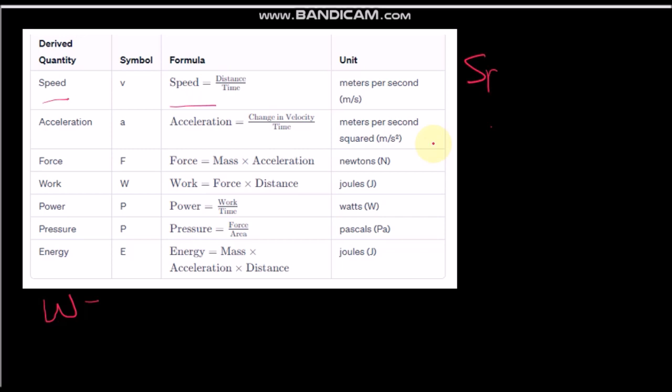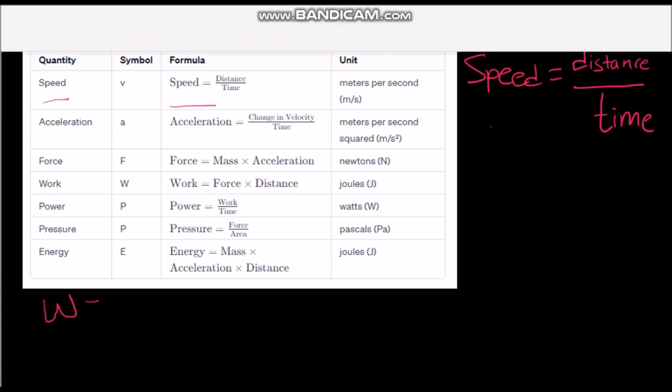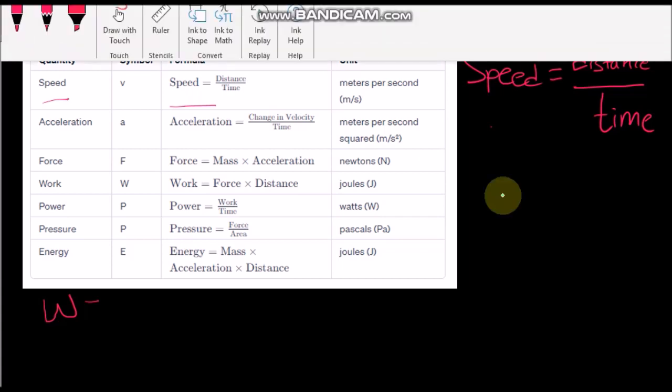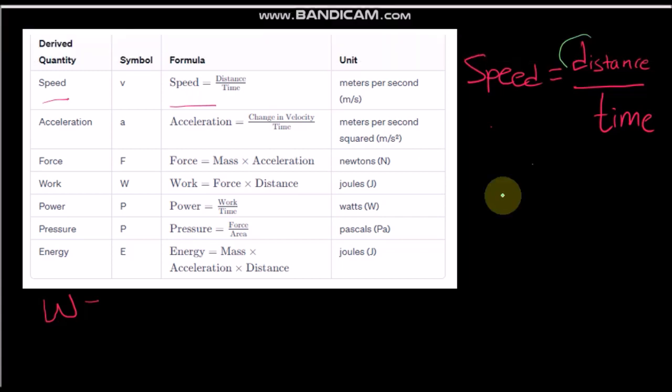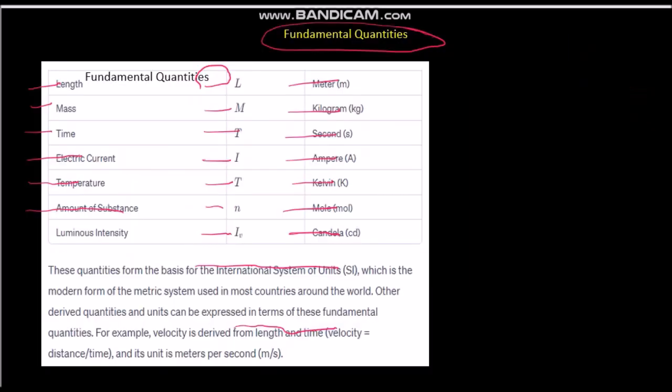Speed is equal to distance over time. Then distance, is it a derived or a fundamental physical quantity?